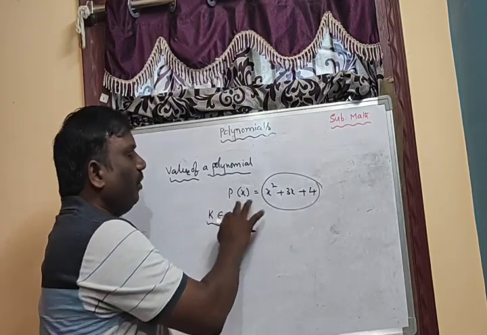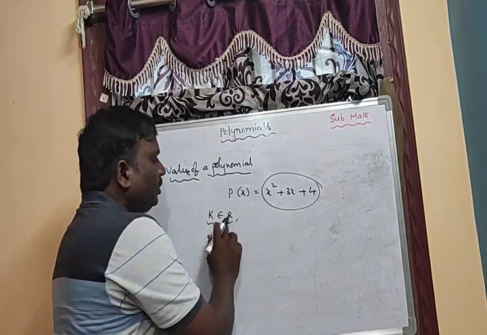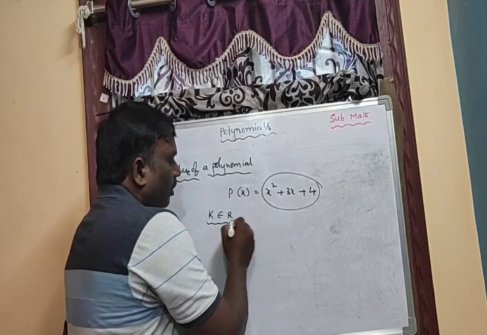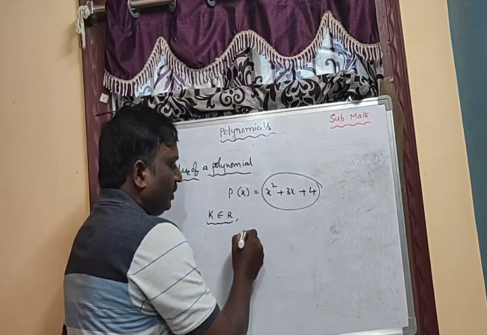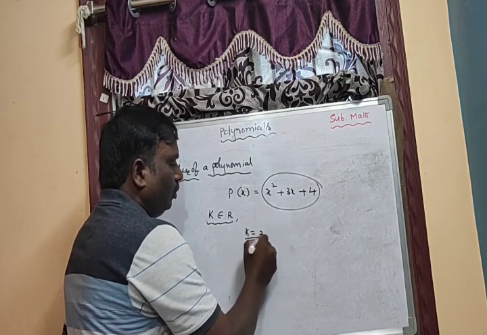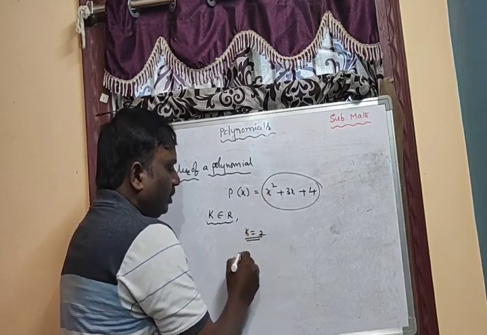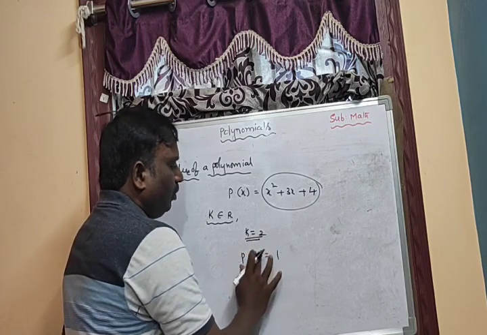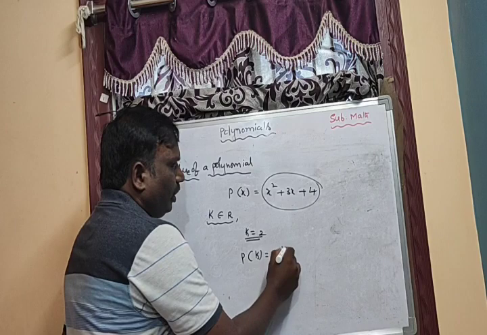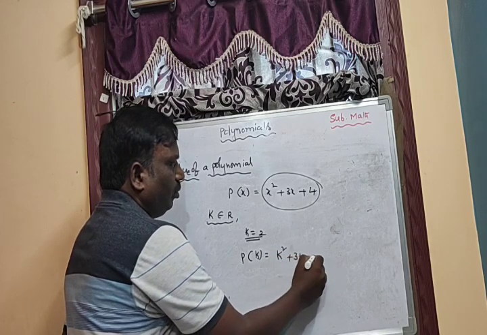That is the value of this given polynomial. Suppose I take the real number k equal to 2. When you substitute in the place of x, p of k equal to k square plus 3k plus 4.